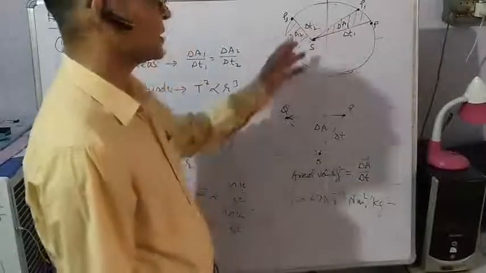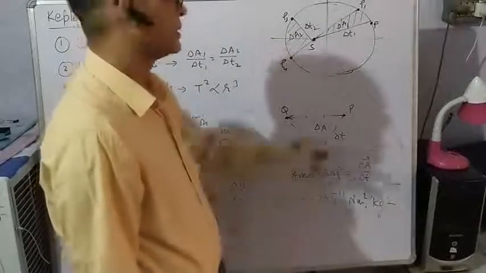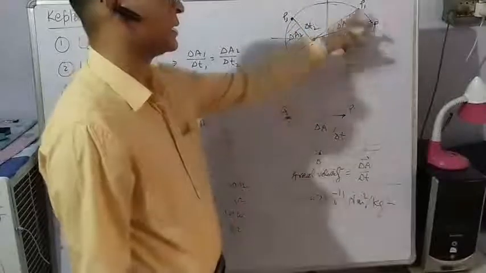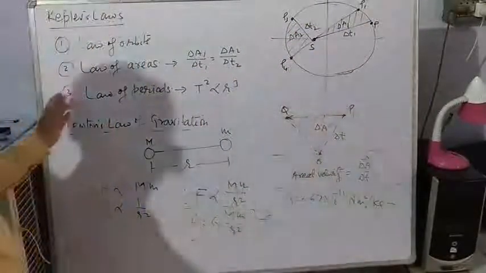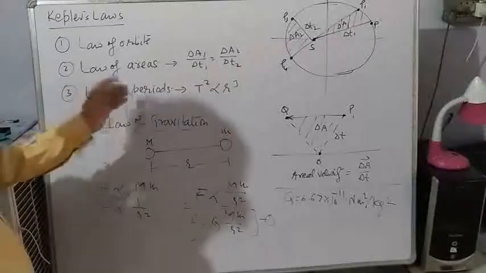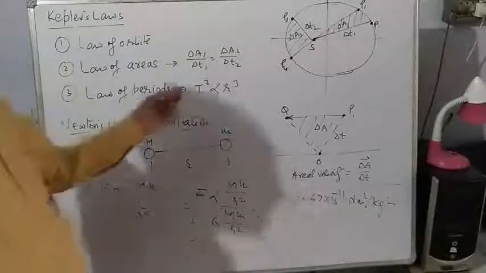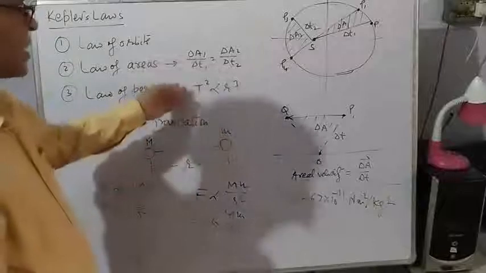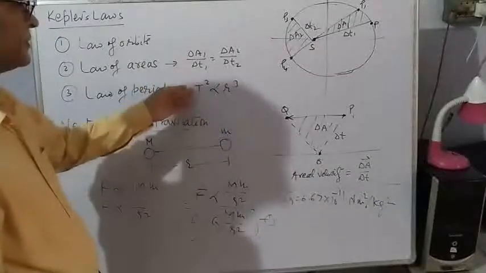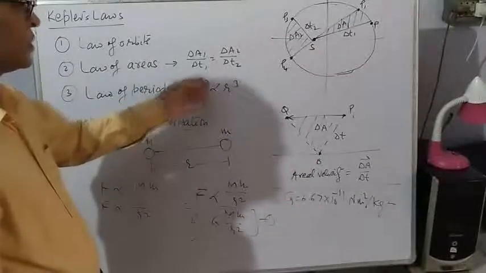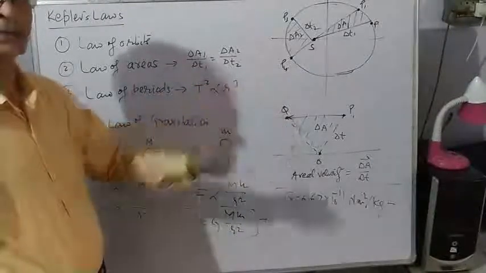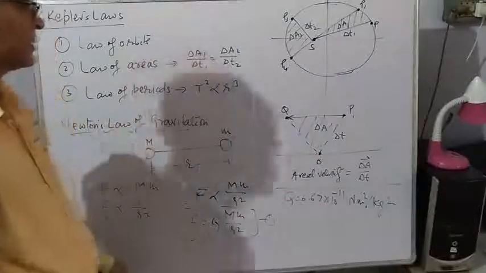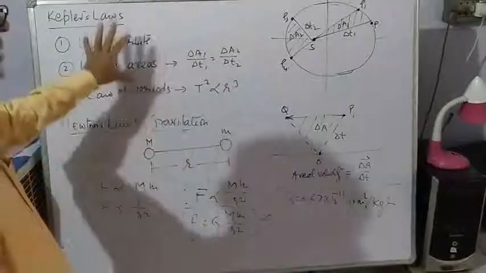Suppose the mean distance is r and the planet takes time t to make one revolution. Then according to the third law, that is the law of periods, the square of the time of revolution is directly proportional to the cube of the mean distance between the planet and the sun.